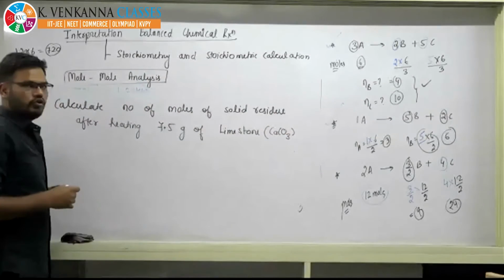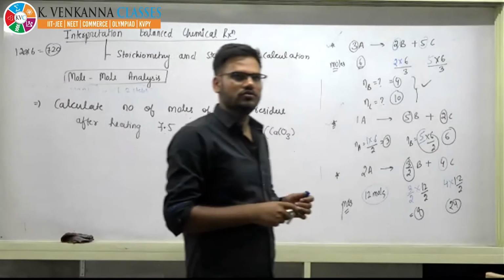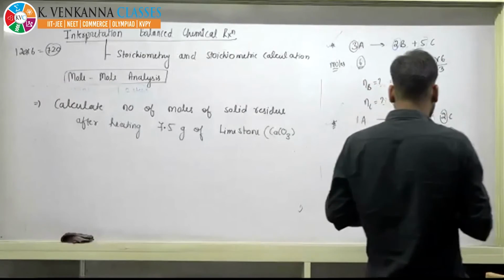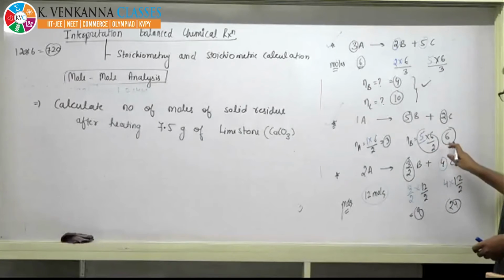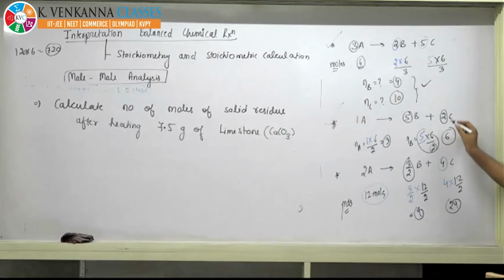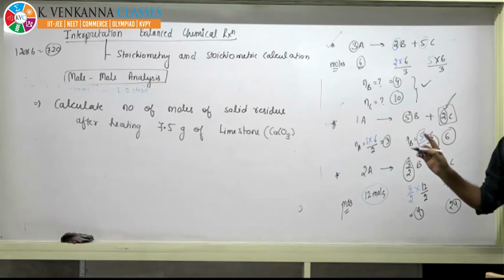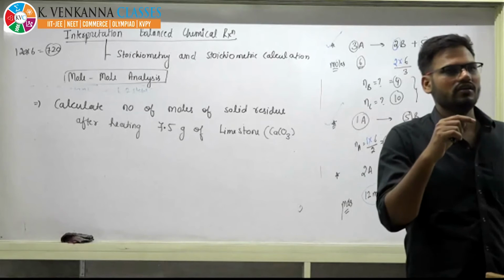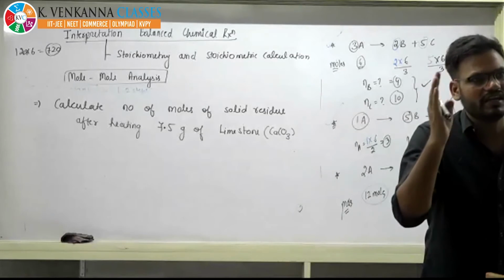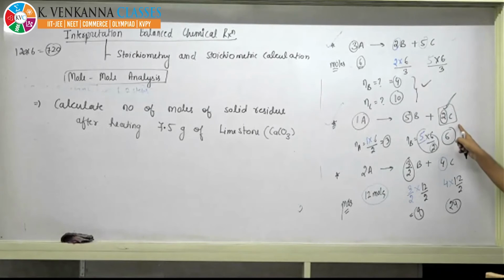I am dividing by 2 because the stoichiometry is 2. You do not always use the reactant. You have to divide by the stoichiometry of the substance whose information is given. In this question, the information is given for C, so you have to use the stoichiometry of C.